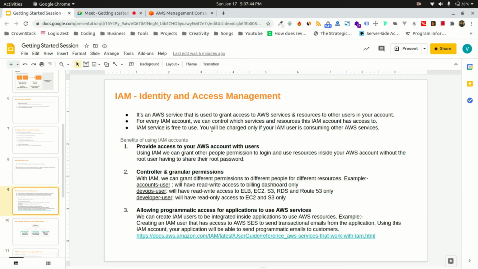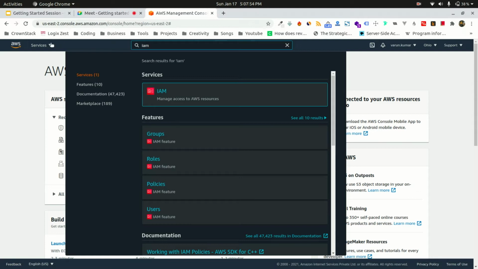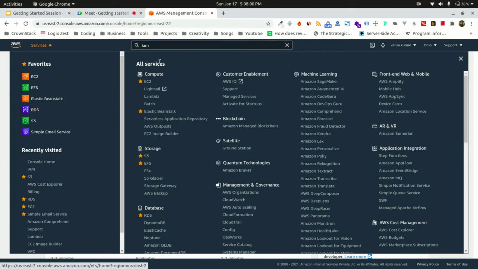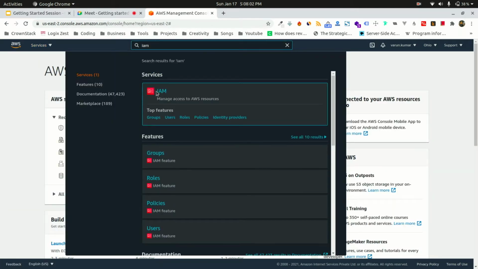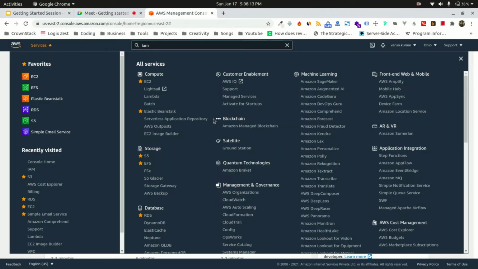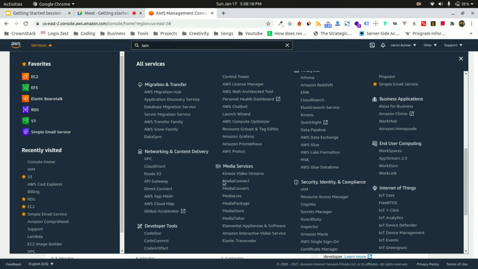Right. So let's learn something about IAM. It is an AWS service. All of these things that you see over here are also services, and IAM is another one of the services that AWS offers. This service is used to grant access to other AWS services. If you create an IAM user, you can grant me permission to work with one of these services or multiple services.